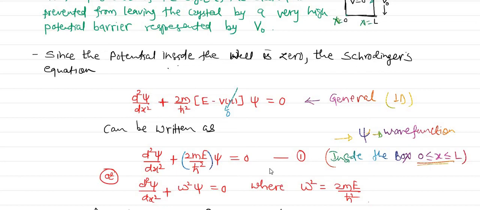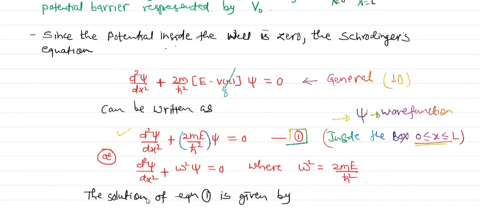It means the particle is trapped within the limits 0 to L, and for that we got the Schrodinger equation and we named it as equation number 1. Okay, right. And just for simplicity we have written 2mE by h cross square as omega square. That is for our simple calculation purpose only.